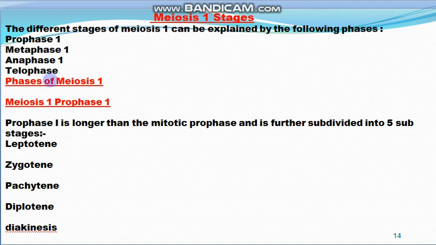If we study the phases of meiosis first, first comes prophase first. Prophase first is longer than the mitotic prophase, that is, it is longer than the prophase stage of mitosis. This prophase stage of meiosis first is divided into five substages. They are leptotene, zygotene, pachytene, diplotene and diakinesis. And what happens in each of these stages?